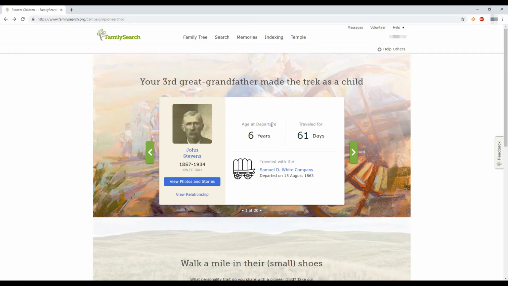And then over here it just has information about the ancestor. They departed going west when they were 6 years old, and they traveled for 61 days. Ooh, that's a long time. Well, it's only 2 months, but walking for 2 months sounds miserable. And this ancestor traveled with the Samuel D. White Company, and they departed August 15th, 1863.